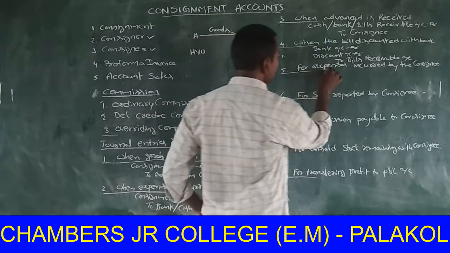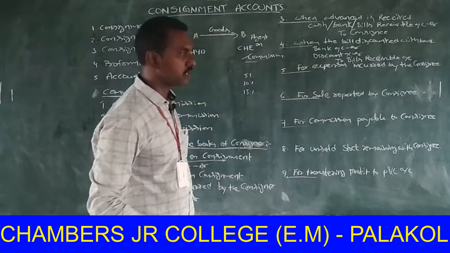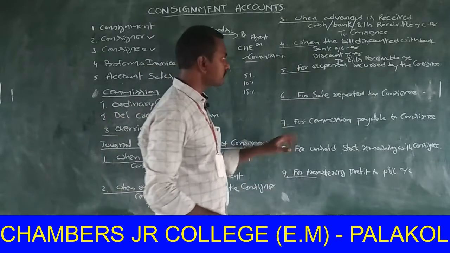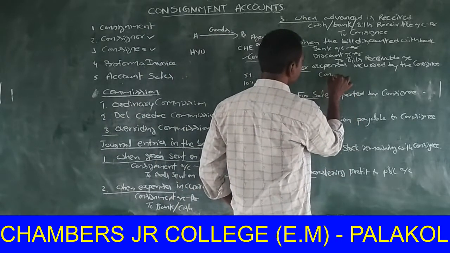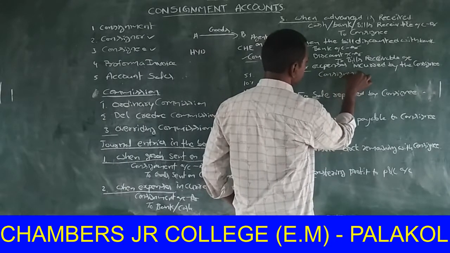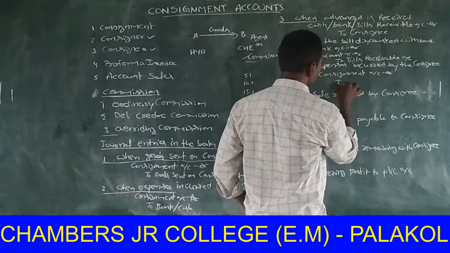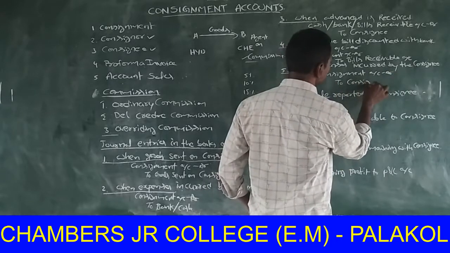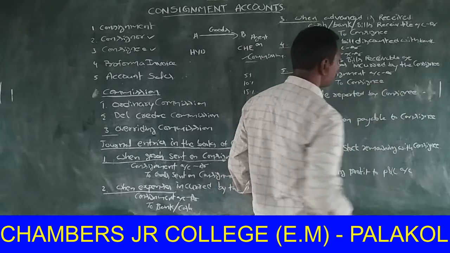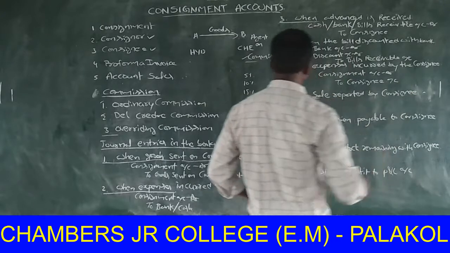Next, for expenses incurred by the consignee. If expenses are paid by the consignee, the journal entry is consignment account debit, to consignee account.